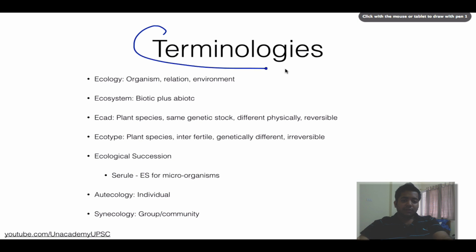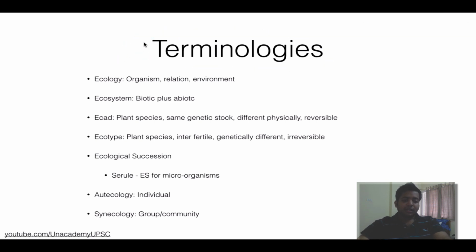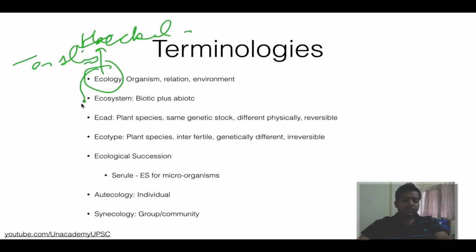So these are the terminologies which I'll be dealing with. In this introductory part, let's start with ecology. What is ecology? Ernst Haeckel was a scientist who described it, and along with Tansley, these two described ecology and ecosystem. Ecology is nothing but organism, relation, and environment. So organism and environment and their relation is called ecology. That's it. These three keywords and it's done.